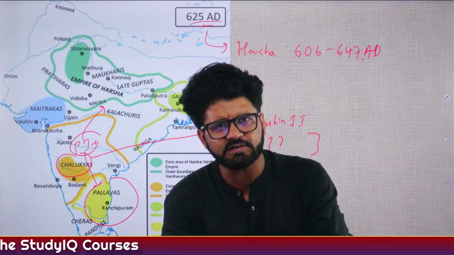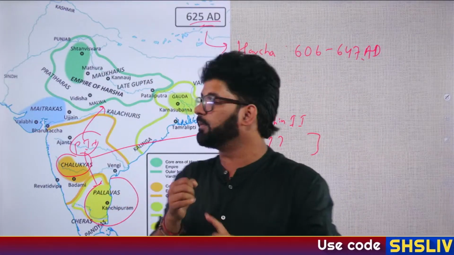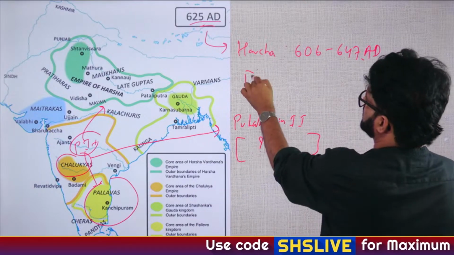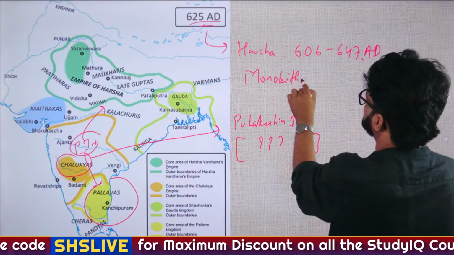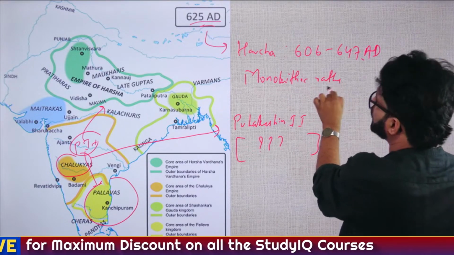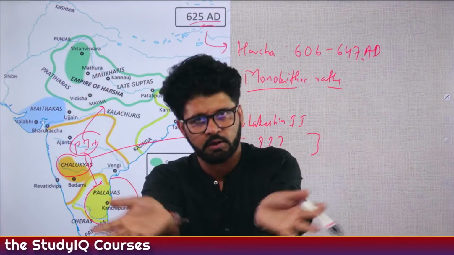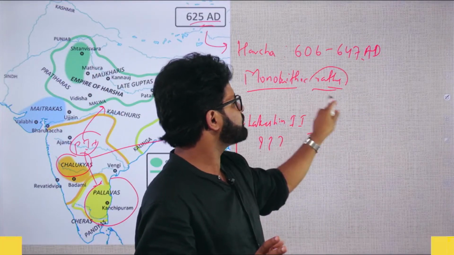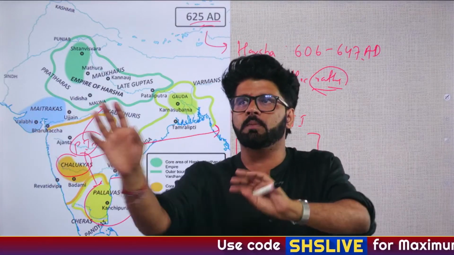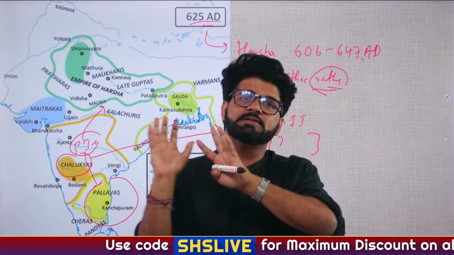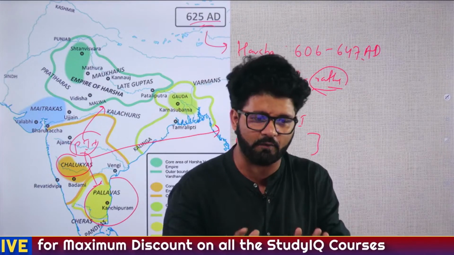And these guys, when we are talking about Mahendra Varman, Narsim Varman I, Narsim Varman II, they started making Dravida style temples. They started making monolithic rathas. Monolithic means they are carving out a particular temple from a single rock. And rathas means they are making it in the form of a chariot. So a temple at Mahabalipuram, Arjuna's Penance. These are some very famous temples associated with Pallavas, which you have to remember.